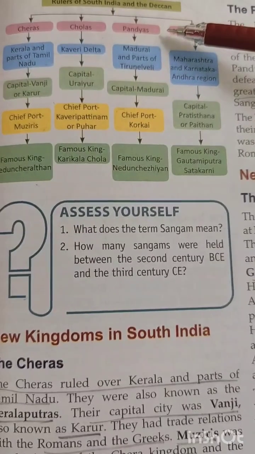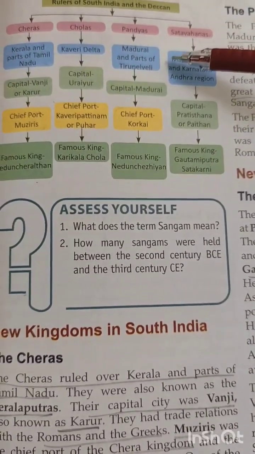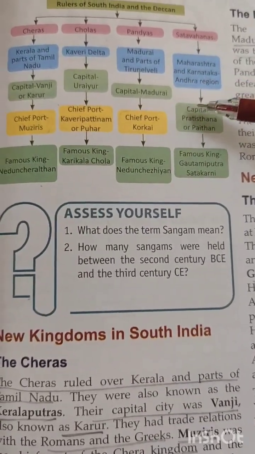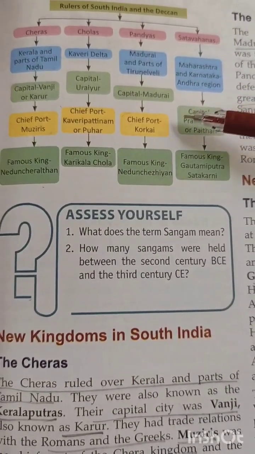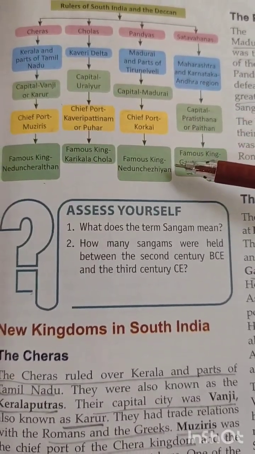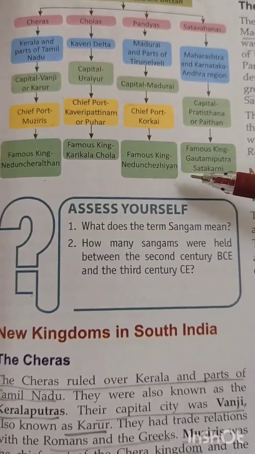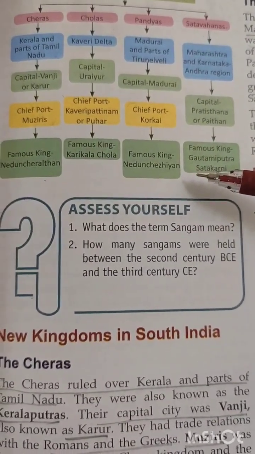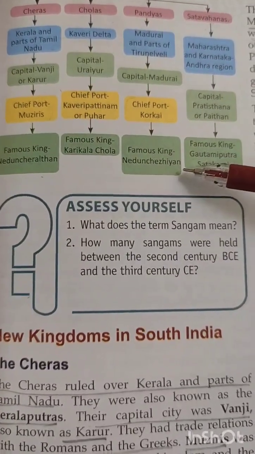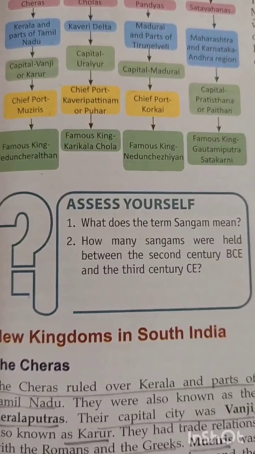Next are the Pandyas. They ruled over Madurai and parts of Tirunelveli. Their capital was at Madurai, and the most important port city was Korkai. And the famous king of the Pandyas was King Nedunjeliyan. They were great patrons of art and architecture.